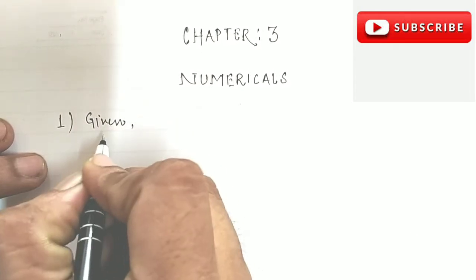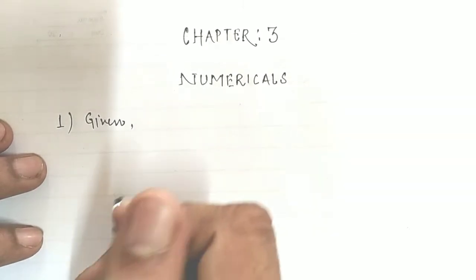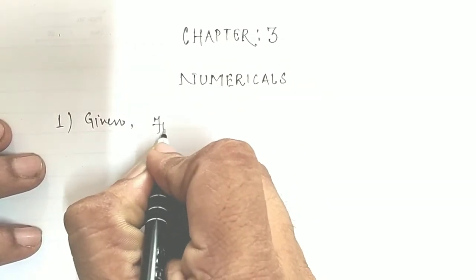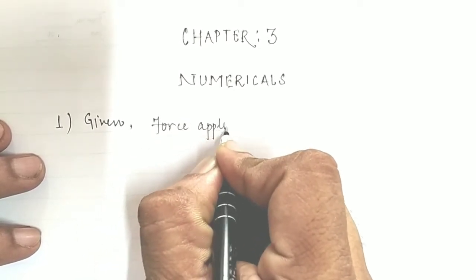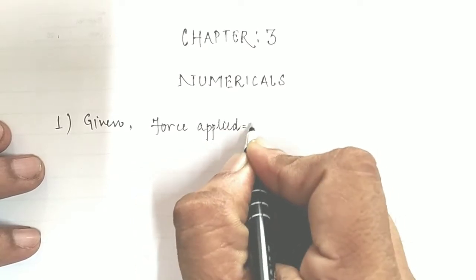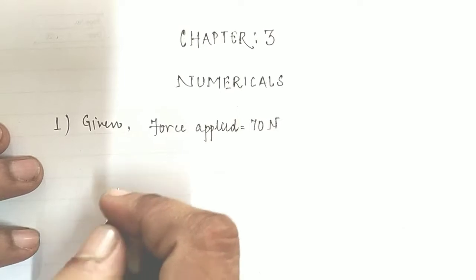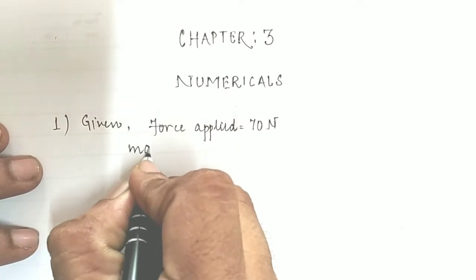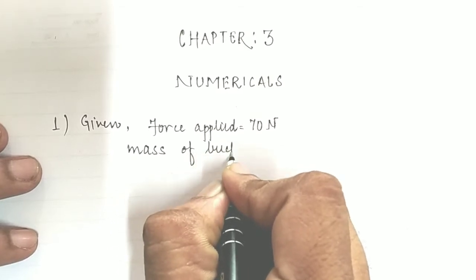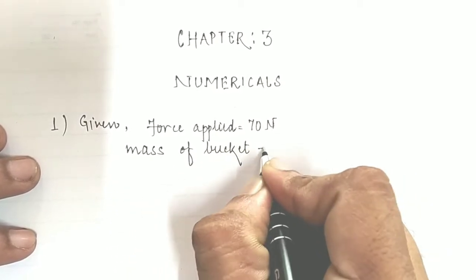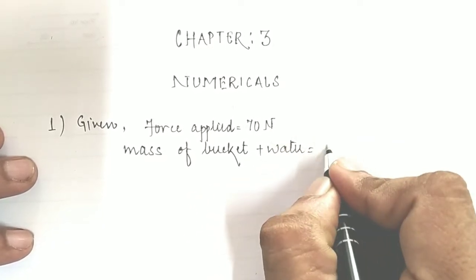According to the question, the force applied by the woman is 70 Newton. So here we can write that the force applied is equal to 70 Newton, and it is also given that the mass of bucket plus water is 6 kg.